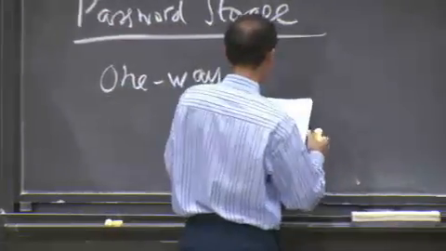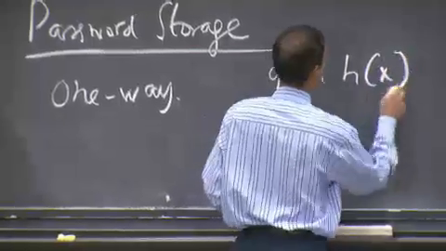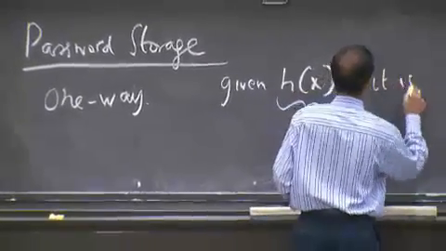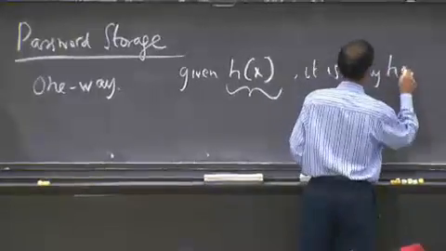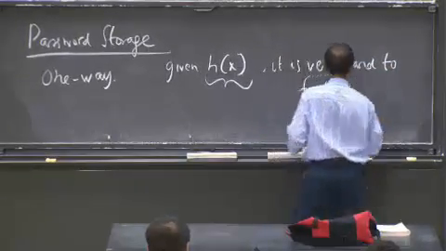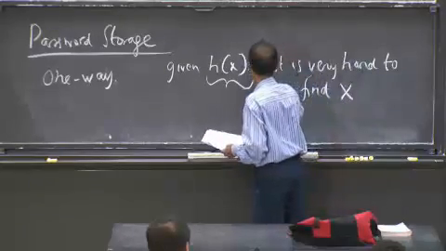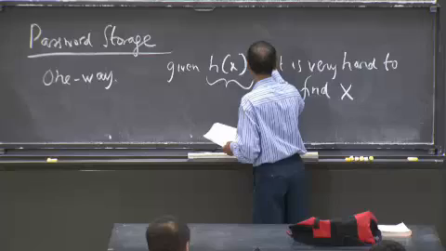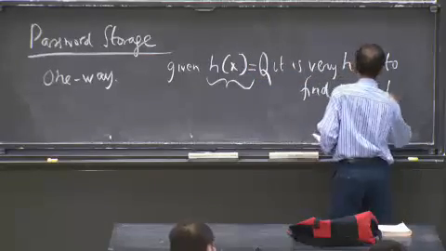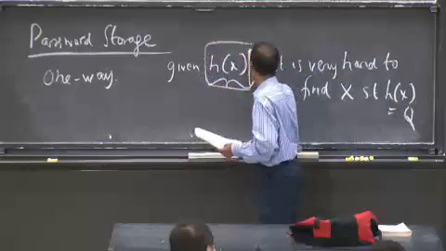What that means is that given h(x), the value of the hash, it is very hard to find x such that x hashes to this value. So if h(x) equals, let's call it q, then you're only given h(x).